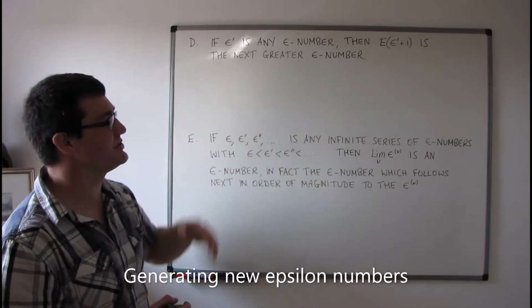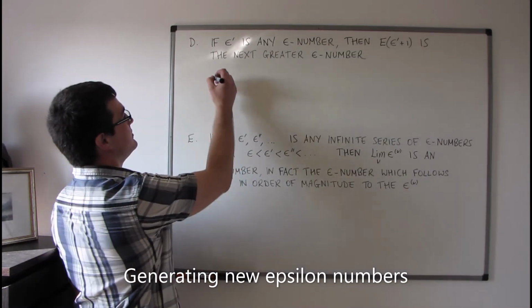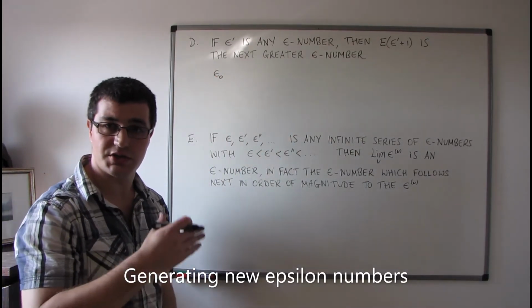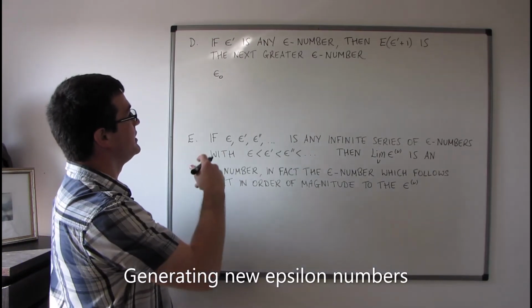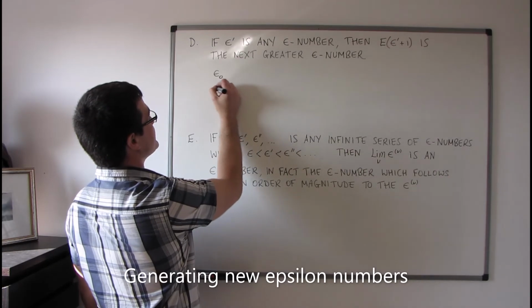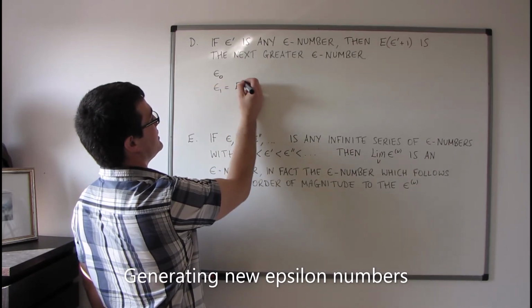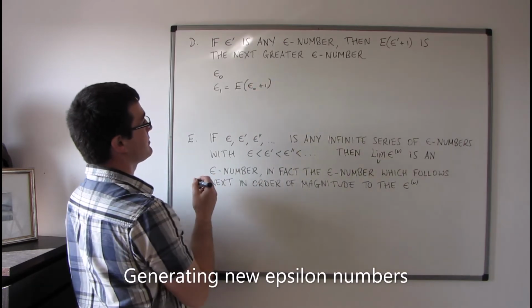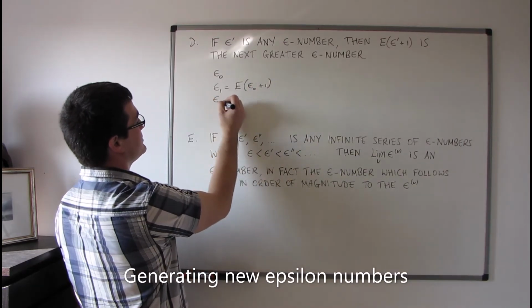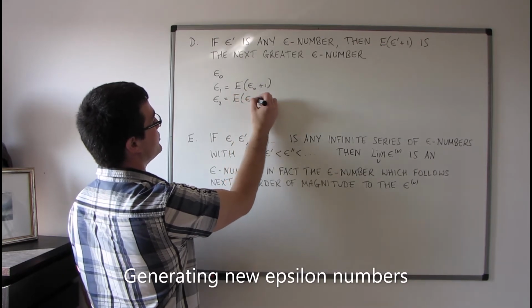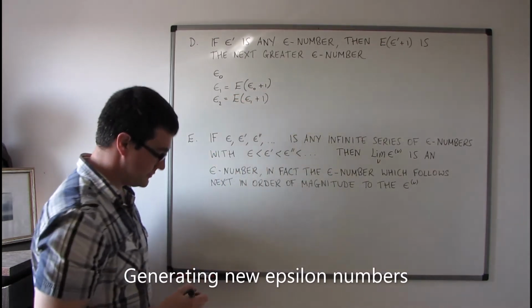And in this way we can generate from, let's say, epsilon naught, which was our smallest epsilon number, the next epsilon number, which is going to be epsilon 1 is equal to E of epsilon naught plus 1. And then we can get epsilon sub 2, which is just going to be E of epsilon 1 plus 1.